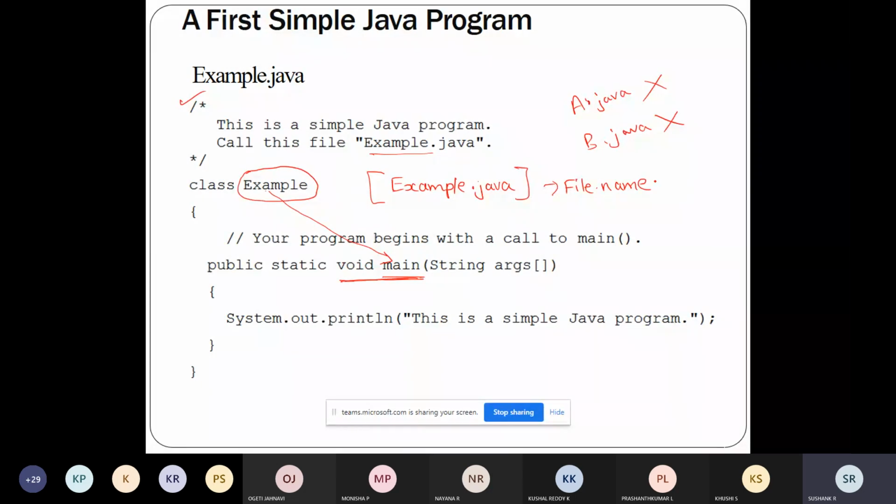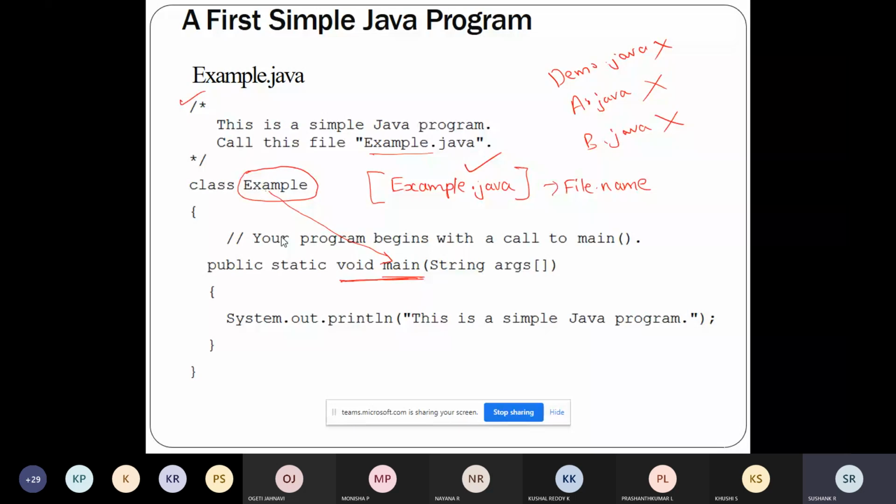Here in our program, the class example contains the main function, so I should name this program example.java. If I name it a.java, b.java, or demo.java, I will get an error. The right name is example.java, and that is what is given in the comment: this is a simple Java program, call this file example.java.